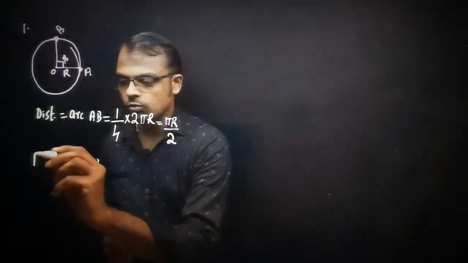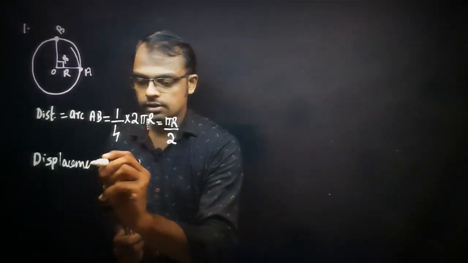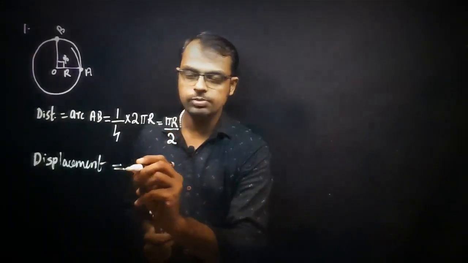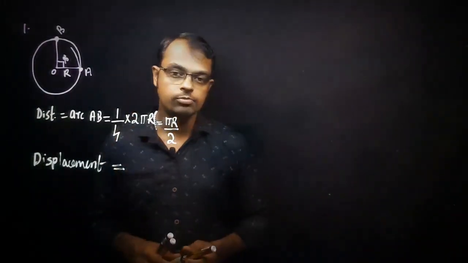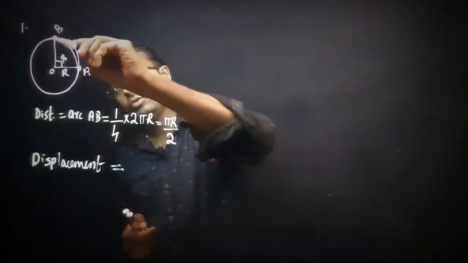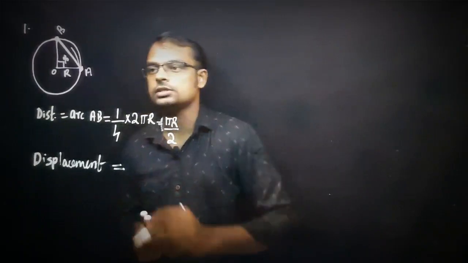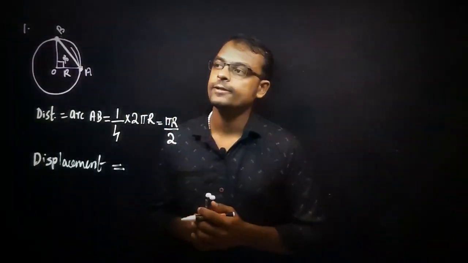Next question: what is the displacement? What is the meaning of displacement? It is the shortest distance between the initial and final position. Here this is the initial position and this is the final position. If you draw a short straight line, this AB is the displacement.